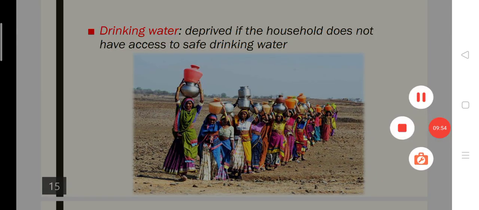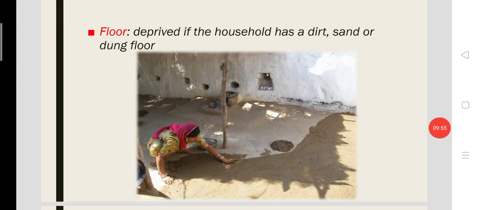or deprived. The fourth indicator of the third dimension is the flooring status of the house. A family will be considered as deprived if the family doesn't have an improved floor for their house. That means if a family has a dirt floor or a sand floor or a dung floor, then the household is considered as poor, or deprived.